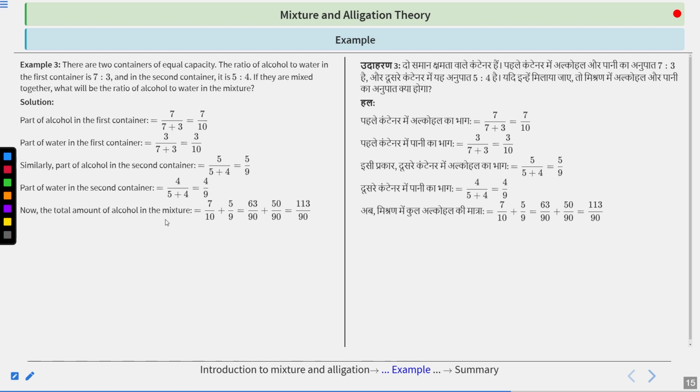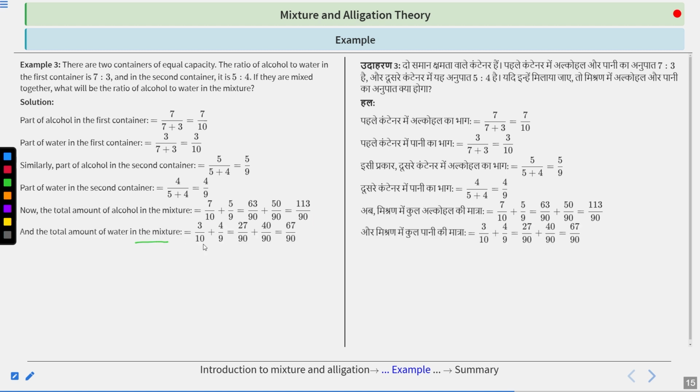So the total amount of alcohol in the mixture will become 7 by 10, clear, plus 5 by 9. So when we calculate it, 7 by 10 plus 5 by 9, it will become 63 upon 90, clear, plus 50 upon 90, because when we take the LCM, it will become 90. So we can write 63 upon 90 plus 50 upon 90, which is 113 upon 90, clear. Same way, the total amount of water in the mixture, 10 and 9, LCM will be 90. So 27 upon 90 plus 40 upon 90.